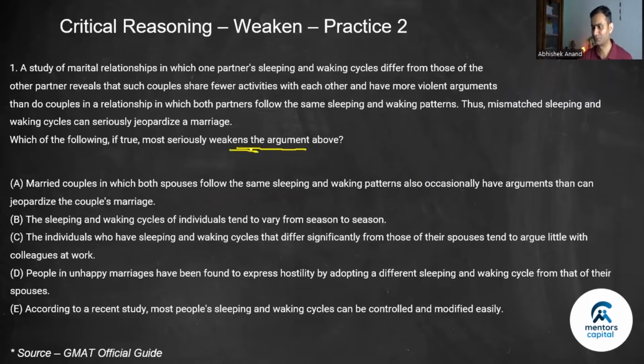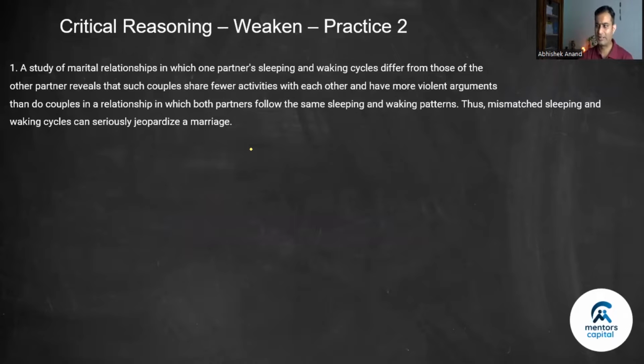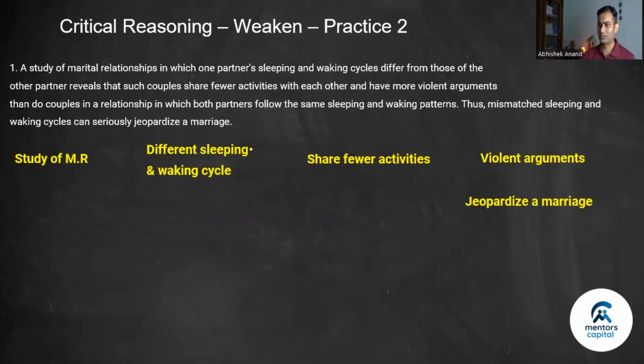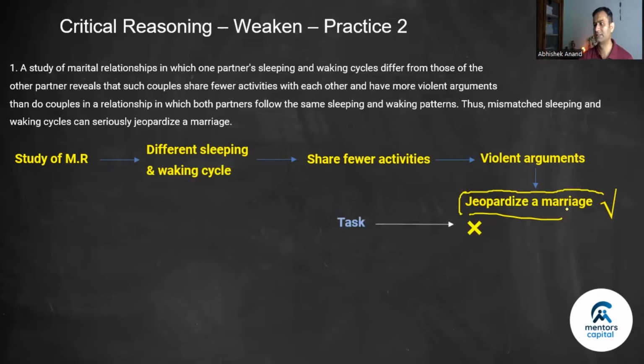I love this question. The question type basically. So these are the various elements. You studied certain marital relationships. They had different sleeping and waking cycles, they shared fewer activities and they had violent arguments, and this would jeopardize a marriage. So this is the chain of events. These are observations and this is the conclusion, right? What is the task? Doesn't jeopardize a marriage, right?